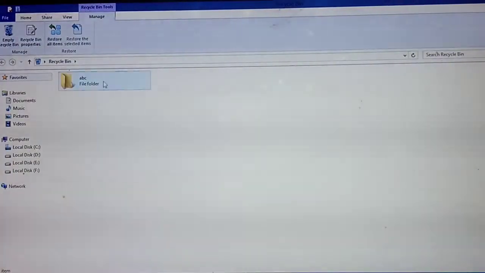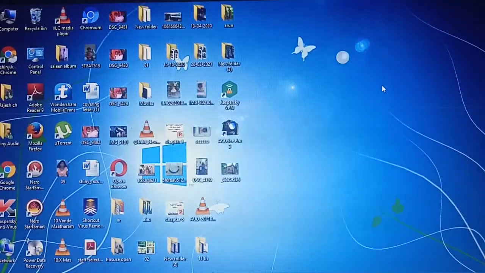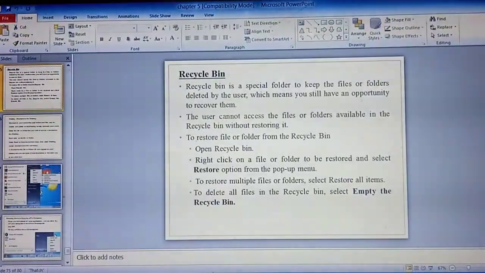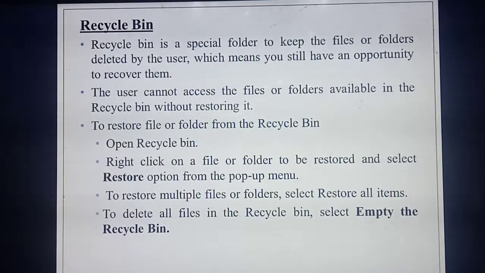See, whether the file is there in the recycle bin? Yes. So if you need to restore, you are able to restore it. Okay, so now I have selected from where, students? Right click and choose the delete option. In the same way you can press the delete button on your keyboard also. Understood, students? Okay, so next one is the recycle bin.